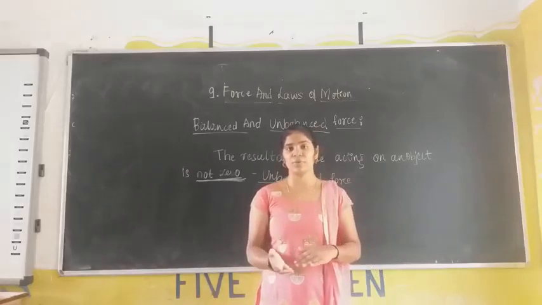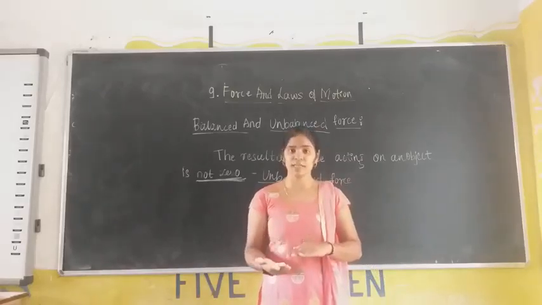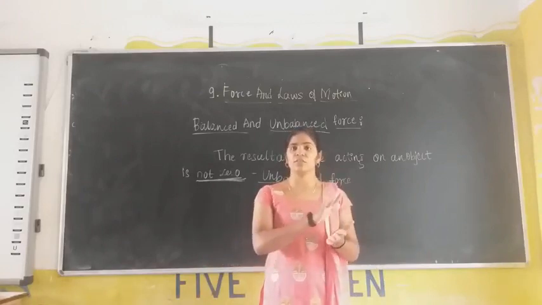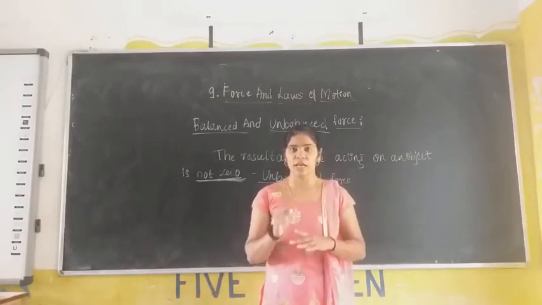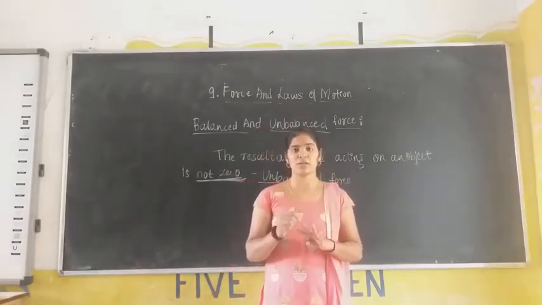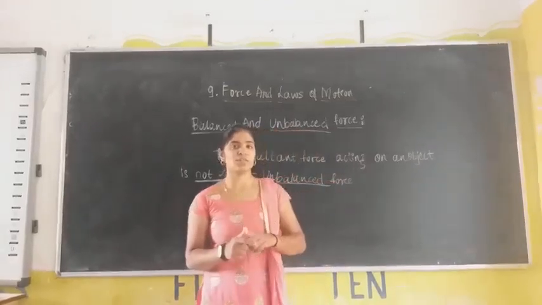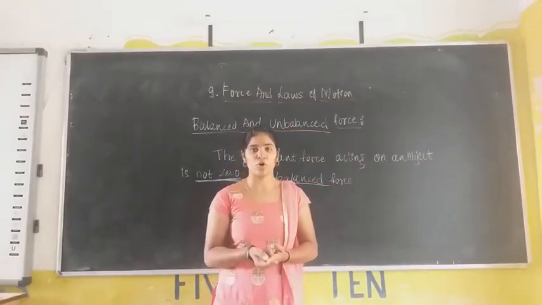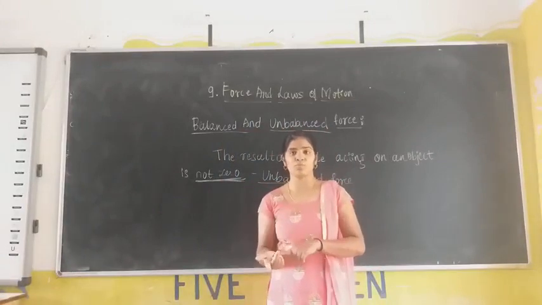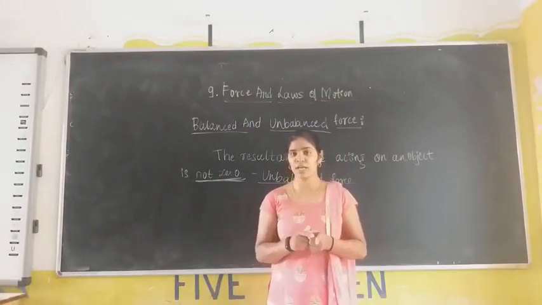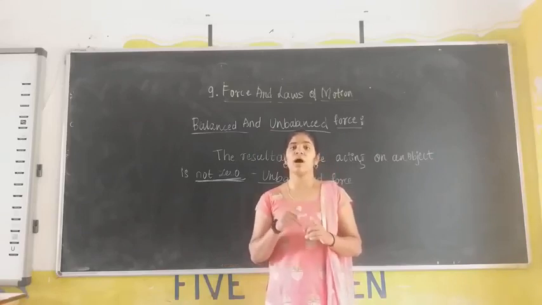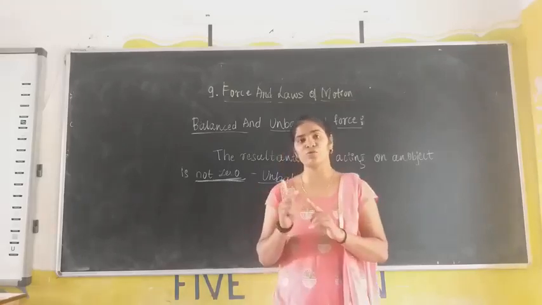In this case, what happens? The object moves towards the side where the force is more, but in the opposite case, the acting force will be less. Here in this case also, what happens? There may be four forces acting on an object. The first one is the force of push, as I told. When the applied force is more, the object will tend to move. If the object is moving, what do we say? The frictional force is less compared to our external force, meaning our applied force is more than the frictional force.